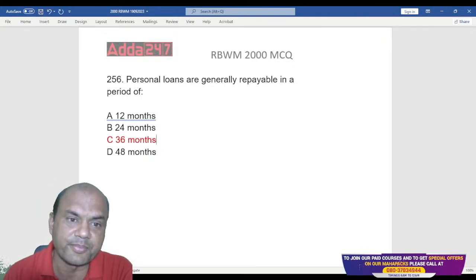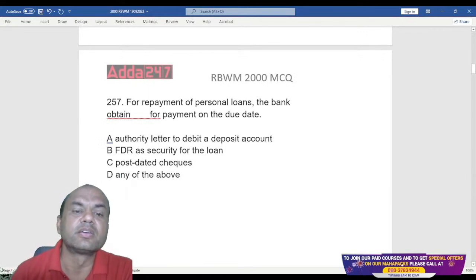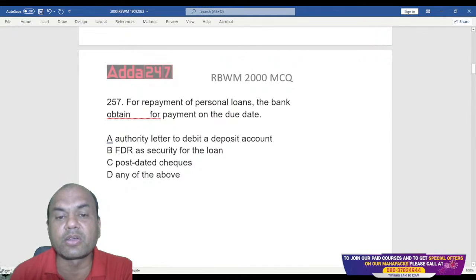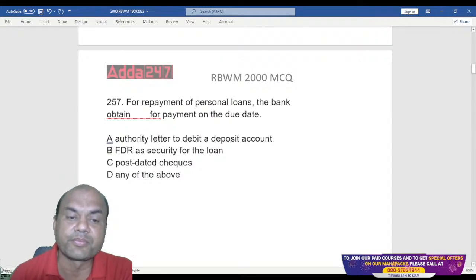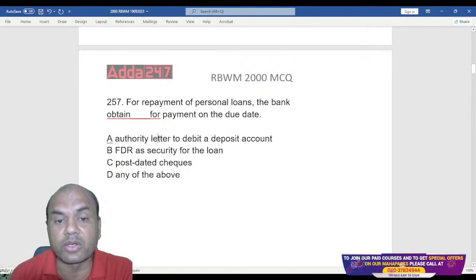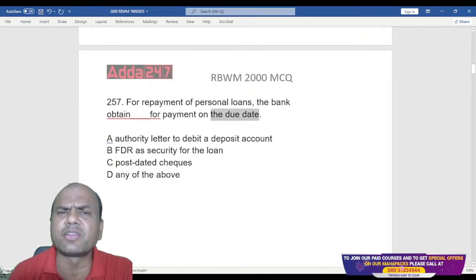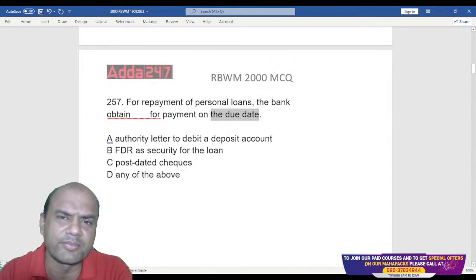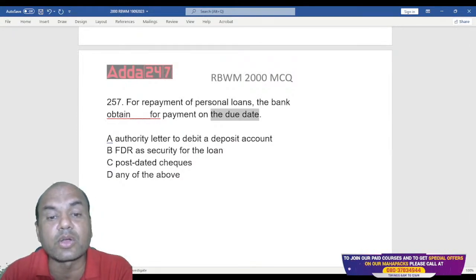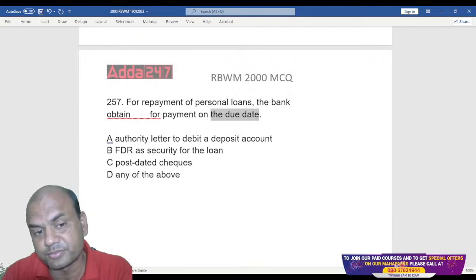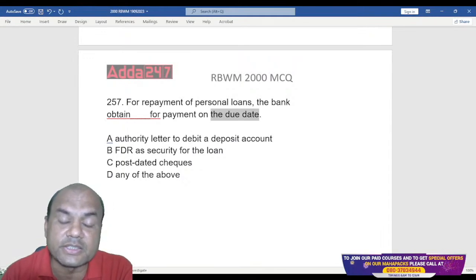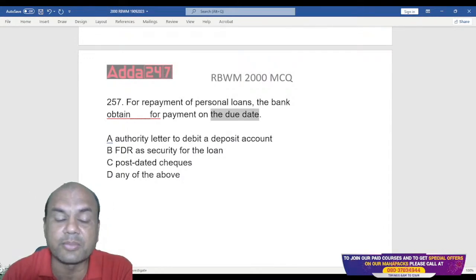Chalo, next one. For repayment of personal loans, banks obtain dash for payment on the due date. Every month we have that EMI date, right? So for that date, what do the banks take? Authority letter to debit a deposit account, FDR as a security for the loan, post-dated cheques, or any of the above.